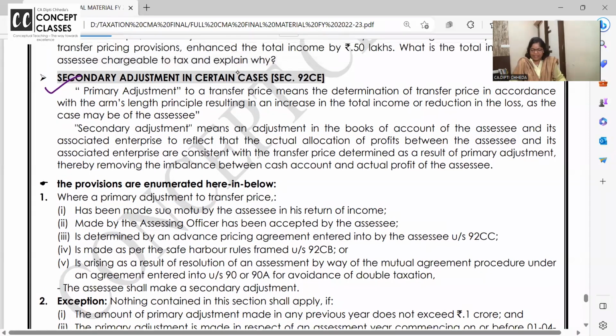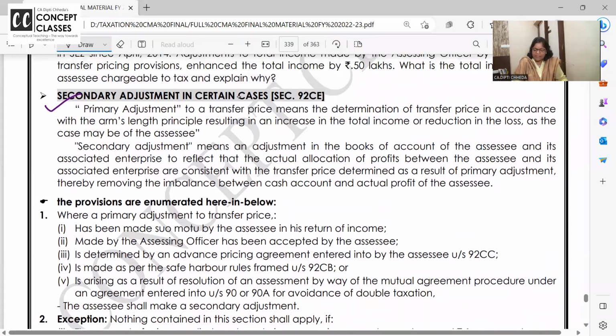So these are all like a step procedure. Let us see it in detail. We will read this well and see all the steps one by one. Let us see, what is primary adjustment? Primary adjustment to a transfer price means the determination of transfer price in accordance with arm's length, resulting in an increase in the total income or reduction in the loss as the case may be.